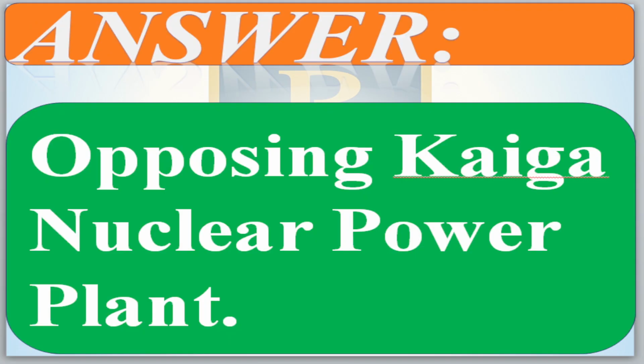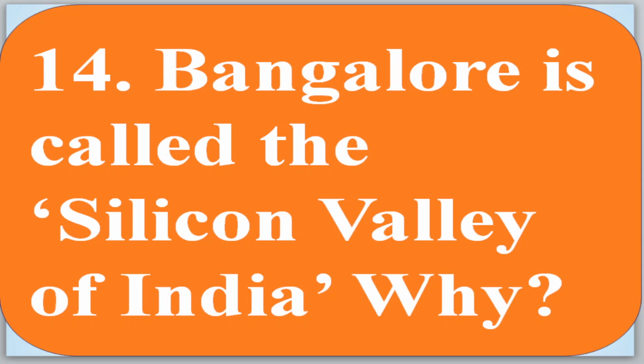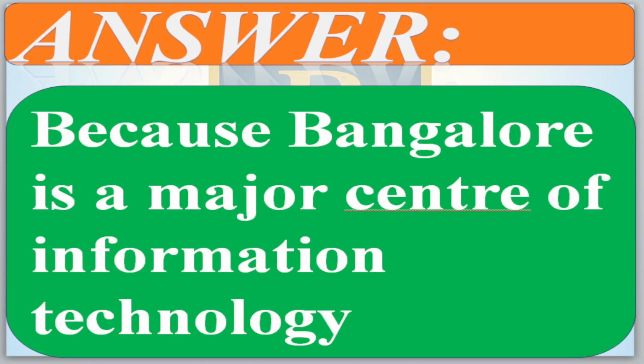Okay. Now, why was agitation against Kaiga started? Because opposing the nuclear power plant. Why it was started? To oppose the nuclear power plant. Okay, now move to the next. Bengaluru is called the Silicon Valley of India. Why? Because Bengaluru is a major center of information technology. Okay. Now move to the next.